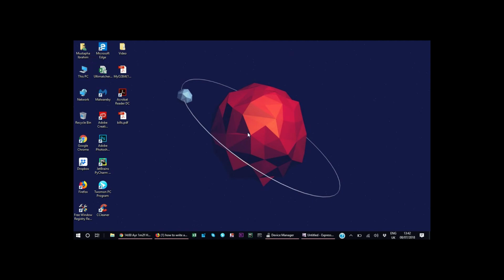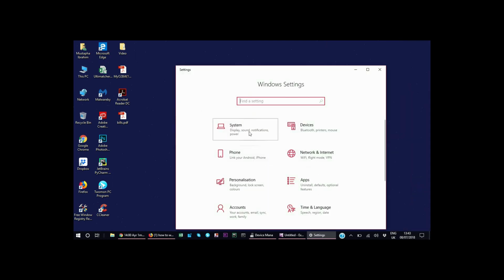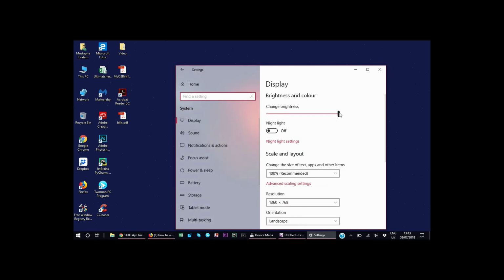So after you update the driver, when I click adjust the brightness, you might not see that it's reducing, but trust me, guys, it's working. So all you have to do is just click on the button to decrease or increase the brightness, or you can go to settings here on the system display, and I change the brightness. You see, guys, it's working.